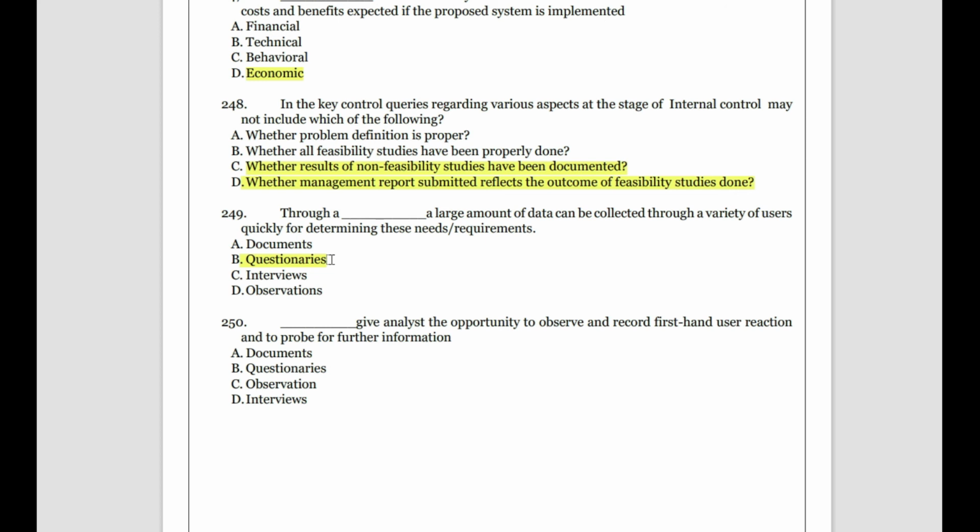Then, the dash gives analysts an opportunity to observe and record first-hand user interaction to probe into further information. First-hand information you get in interviews only. In interviews, you get the first-hand information while discussing with the people. Then you can go in depth into what they have told.